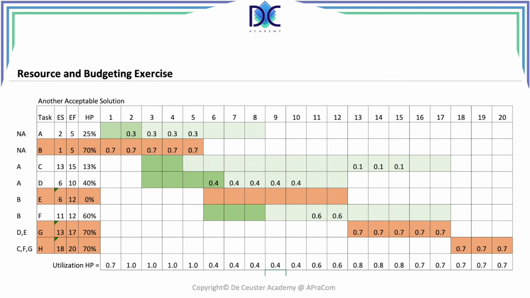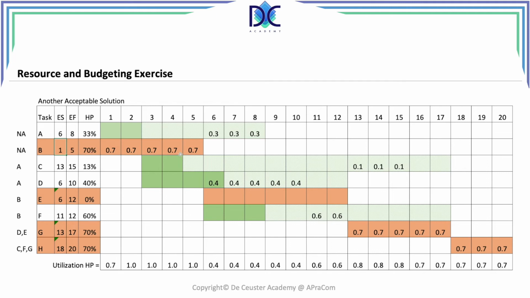Let's have a look now at another acceptable solution. We're going to look at some other elements. And one of the other elements that could be quite interesting is to find out how we can optimize the work Harry Potter is doing. And we see that we have a lot of different levels of engagement, and we want to change this. Now, what we're going to do here is move the activity to period 8, and we start at 6. So we go to three periods instead of 4 periods.